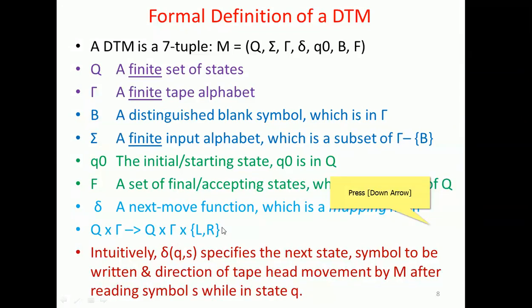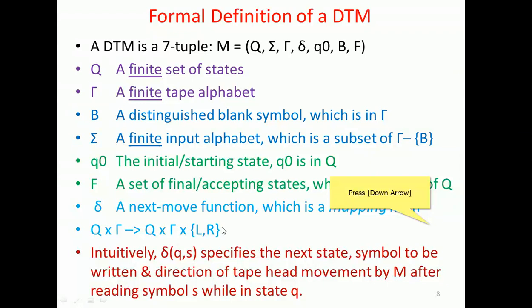So it is currently in state q and has scanned the symbol s, then it moves left or right, decided by the finite control or prescribed based on the problem. That decides the next state.